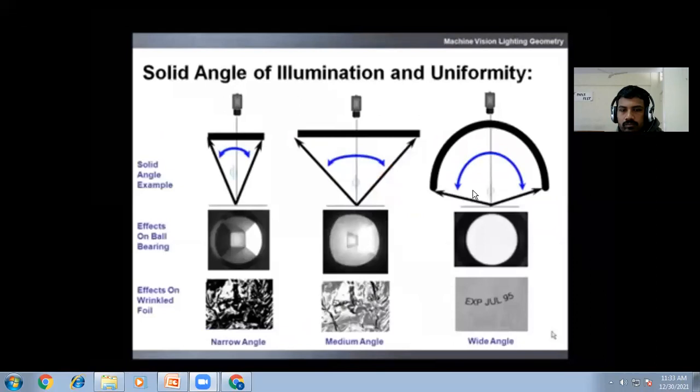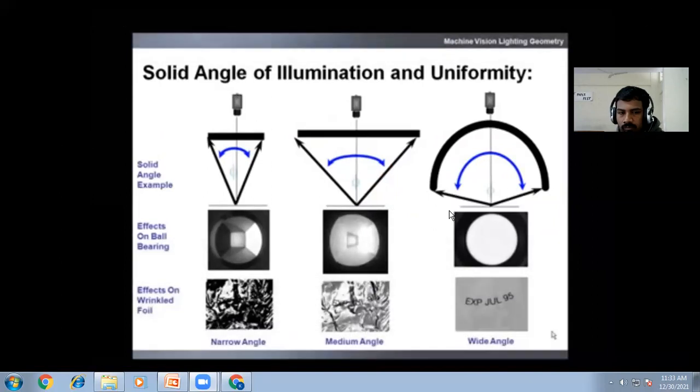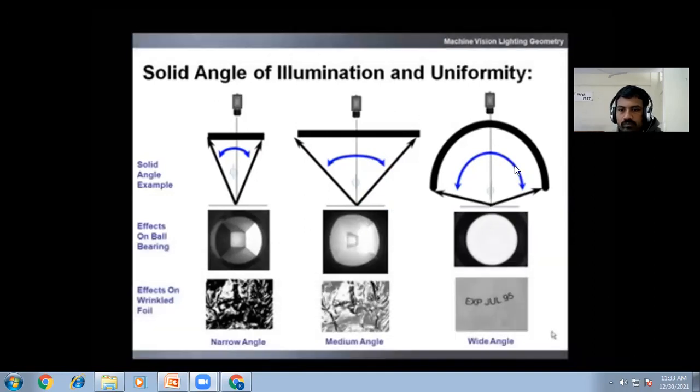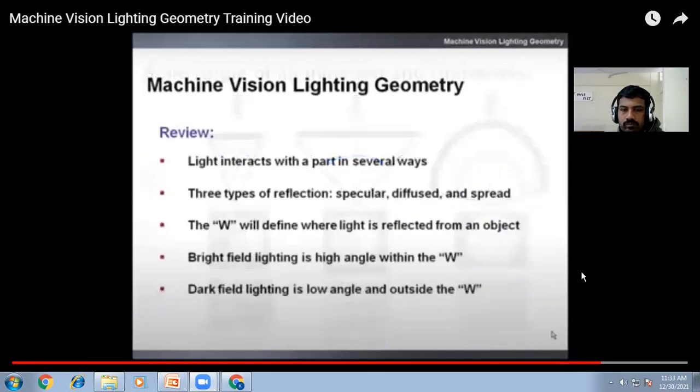When dealing with challenging applications, such as inspecting print on wrinkled foil, the solid angle of light coverage is critical. When referring to a solid angle, the goal is typically to provide uniform lighting within the angle. The degree of coverage is application dependent. In this example, wide angle light coverage provides an area of uniform light in both the bright and dark field zones. The result is superior contrast as seen in the bottom right example. In conclusion, lighting geometry goes hand in hand with analyzing the features of a part. Understanding the basic principles of lighting.